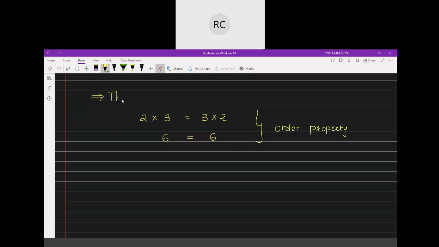The product of two numbers remains the same even if we change the order. Right?